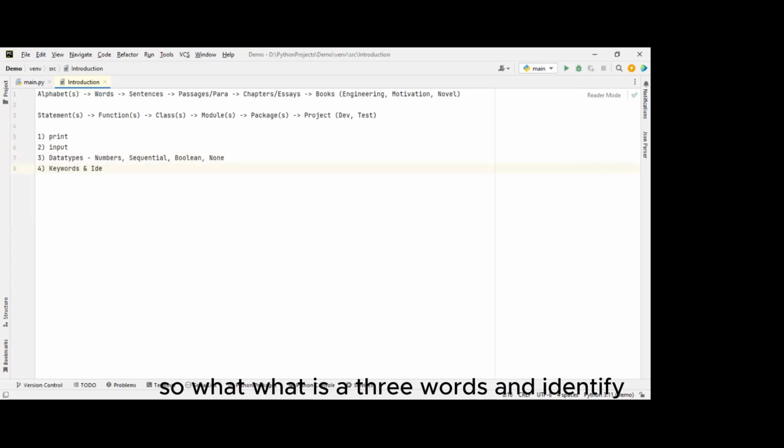So we have to learn what keywords and identifiers are. Keywords are predefined words. When we want to print some data, for the machine it's all ones and zeros. To run the Python programming language, we have to install the Python interpreter.